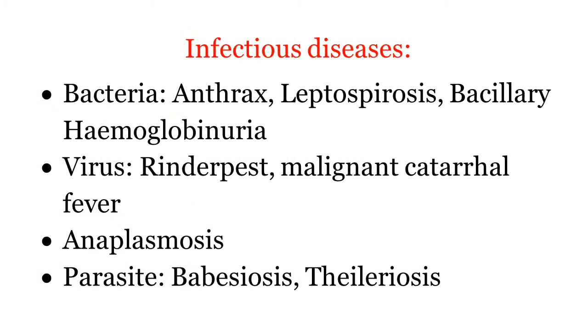Friends, many diseases are required to be differentiated. Here we will see the infection group that causes similar signs, red urine, as hypophosphatemia. Bacterial diseases: anthrax, leptospirosis, bacillary hemoglobinuria. Viral: rinderpest, malignant catarrhal fever. Anaplasmosis. Hemoprotozoan diseases: babesiosis and theileriosis. These are the important diseases.